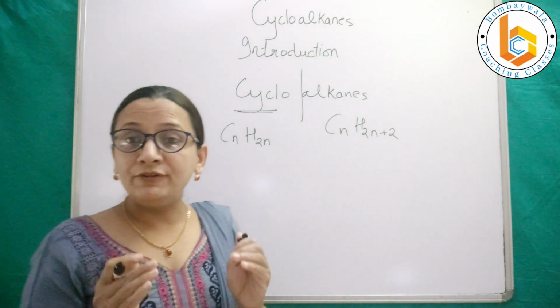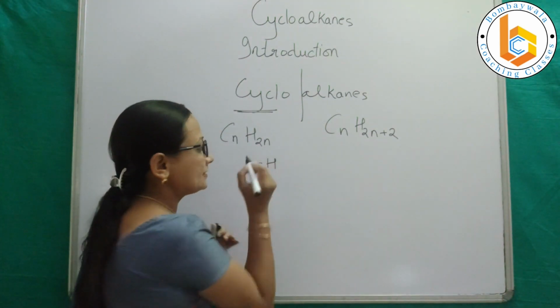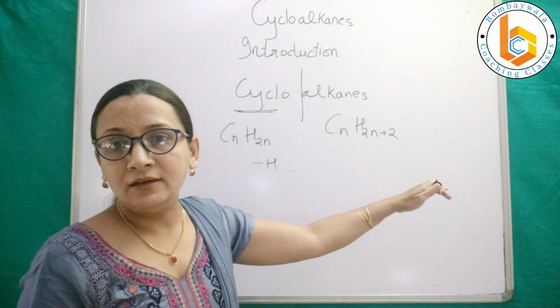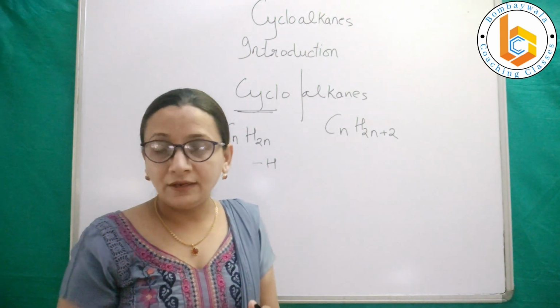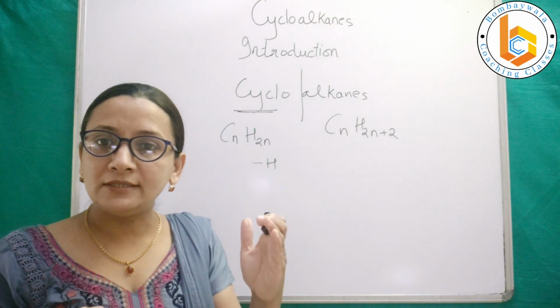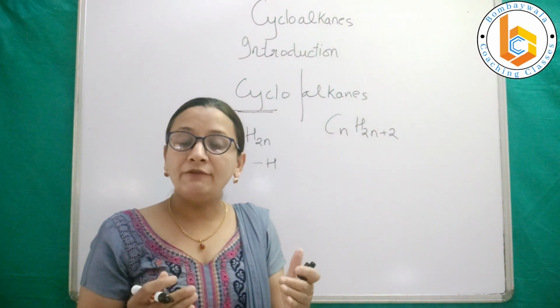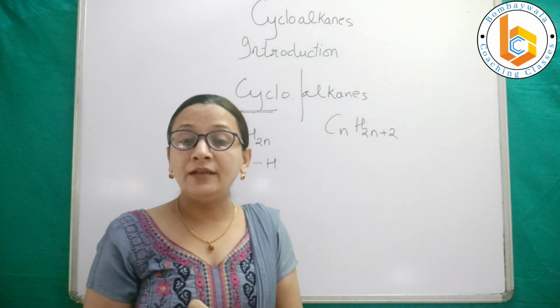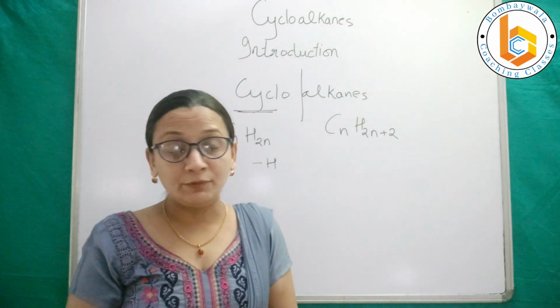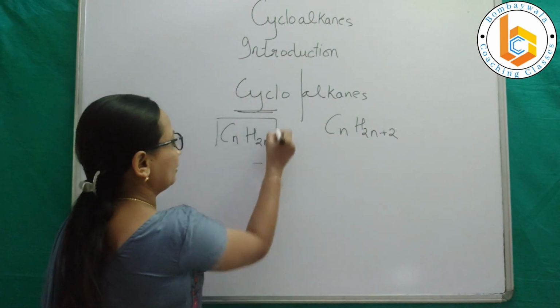That means every cycloalkane will have 2 hydrogens less than the alkane. Correct? For example, cyclopropane will have 2 hydrogens less than what propane will have, or cyclopentane will have 2 hydrogens less than what pentane will have. So this is the general formula.